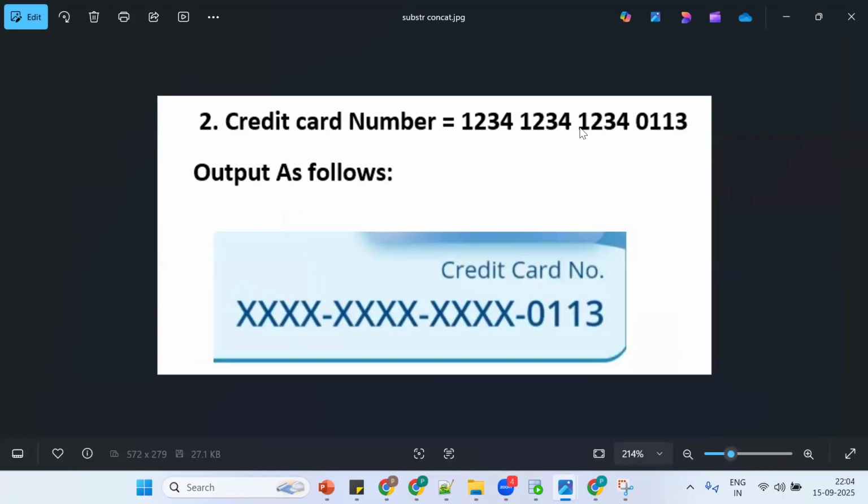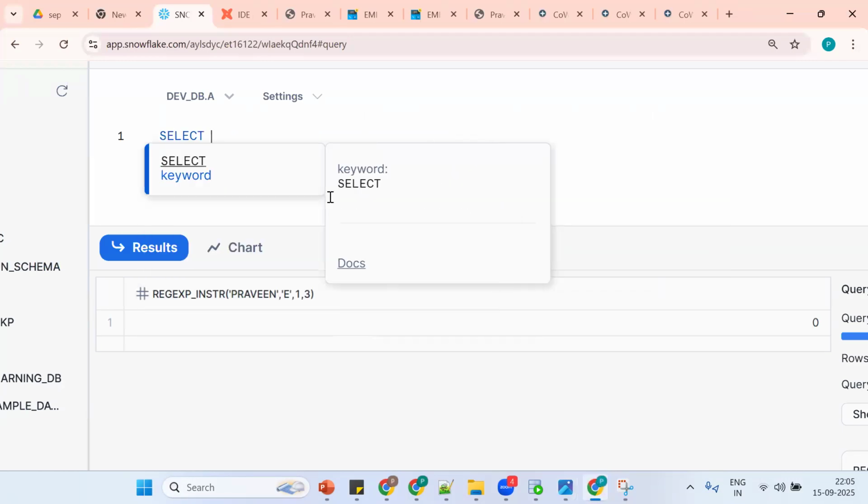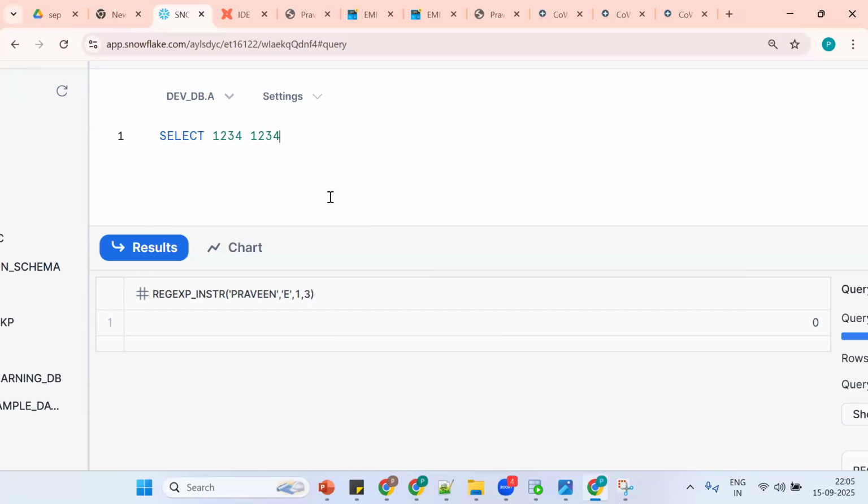1, 2, 3, 4. Number. Anyone? Number. Number. 1, 2, 3, 4. Space 1, 2, 3, 4. Tell me, will it work? It won't work.